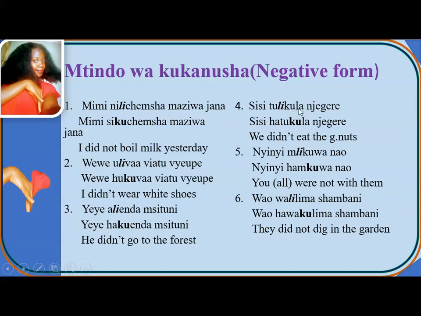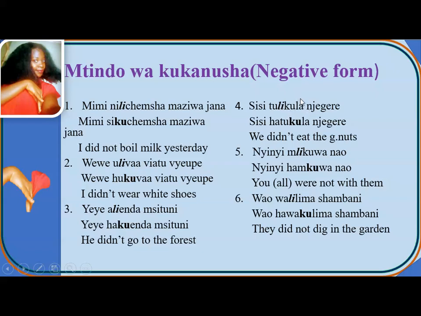As earlier, I've told you that when you find a monosyllabic verb is having ku in positive statement, you will make sure that in a negative statement, it will be lost. So you cannot say sisi tulikukula. No, we cannot have two kus, or we cannot have double kus.